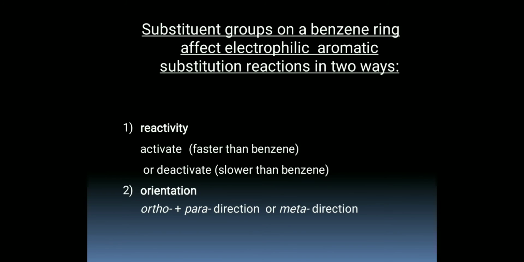Substituent group on a benzene ring affect electrophilic aromatic substitution reaction in two ways. The first one is reactivity, activate if faster than benzene, or deactivate if slower than the benzene. Second, orientation, ortho plus para direction or meta direction.